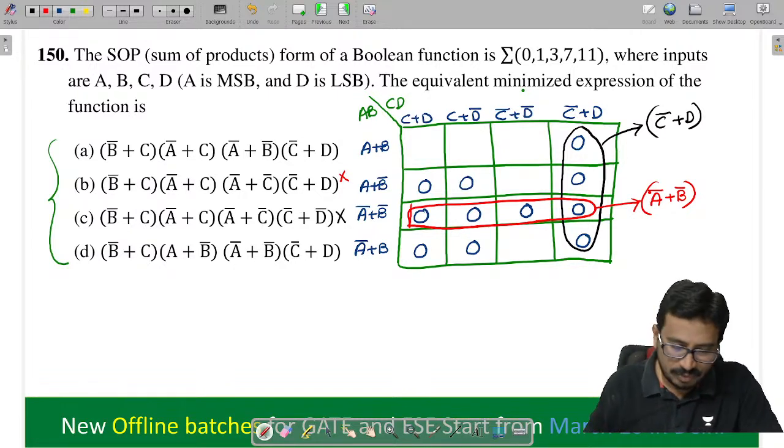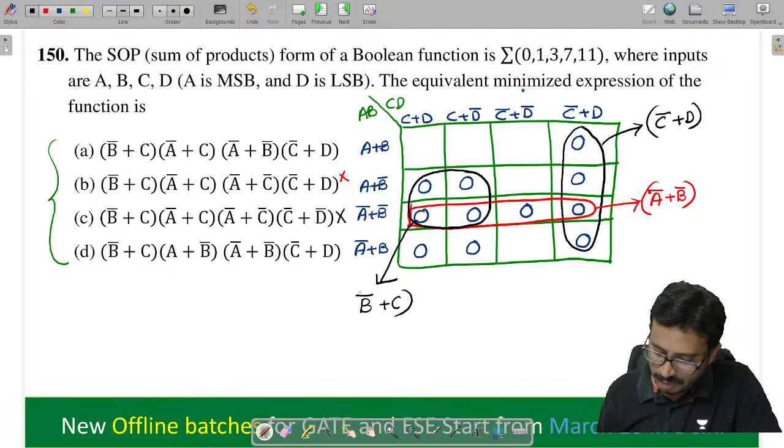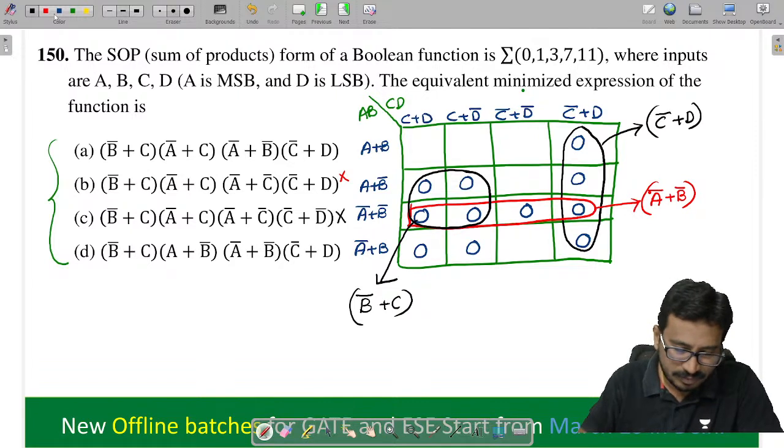Next, what else? Any other quad I can make? I can make this quad. If I make this quad, what comes? B bar plus C. You can see B bar plus C here, here it is also there.